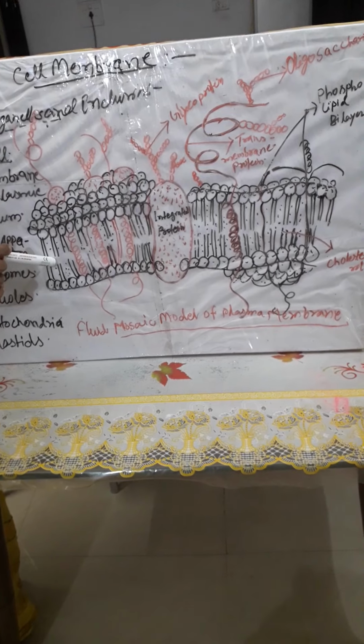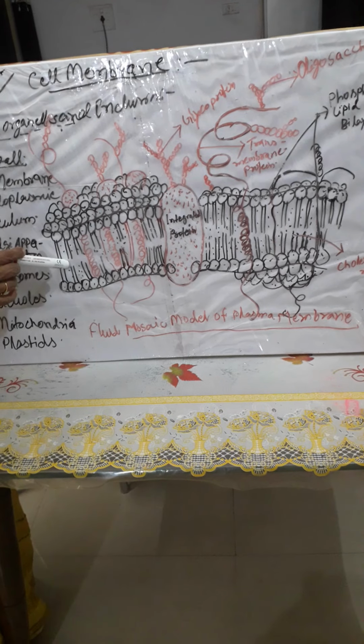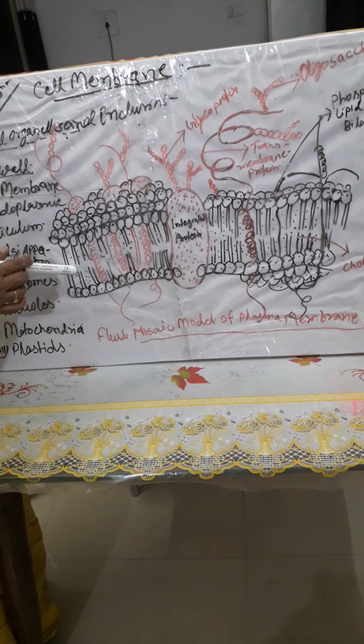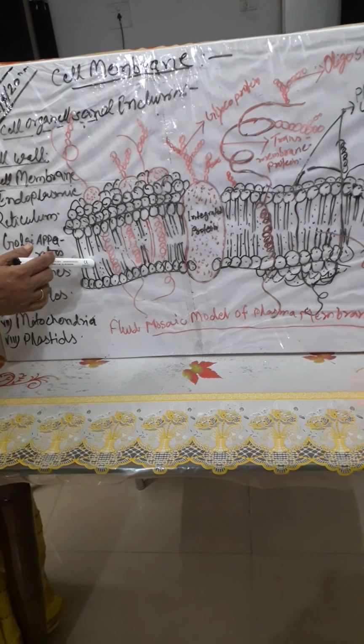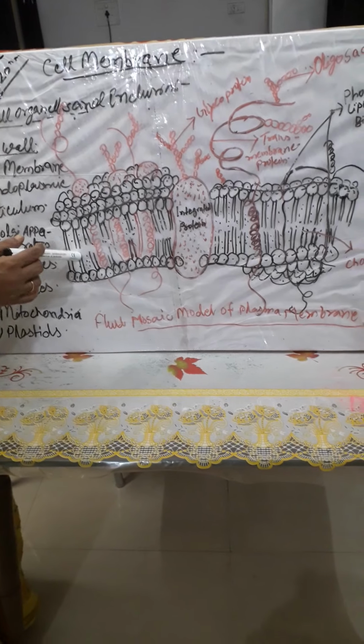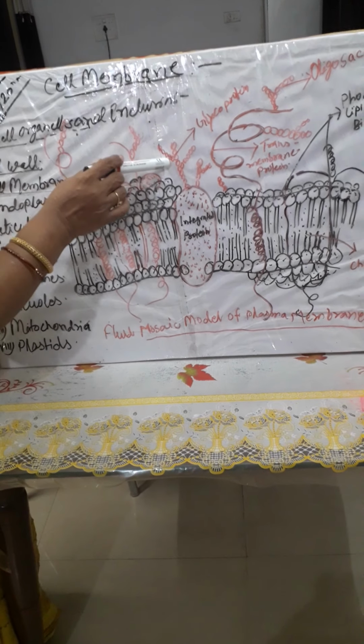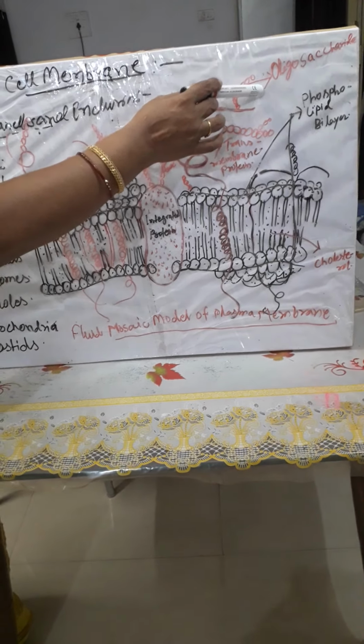The lipid components of the membrane mainly consist of phosphoglycerides. It is also made up of glycoproteins and oligosaccharides.